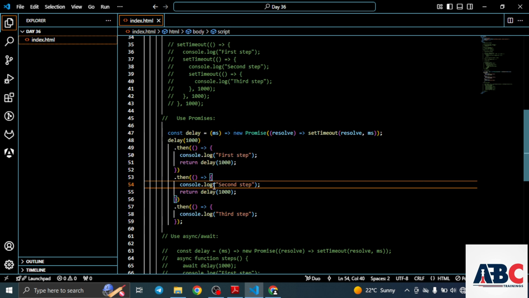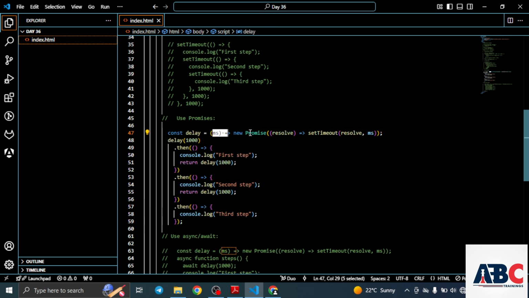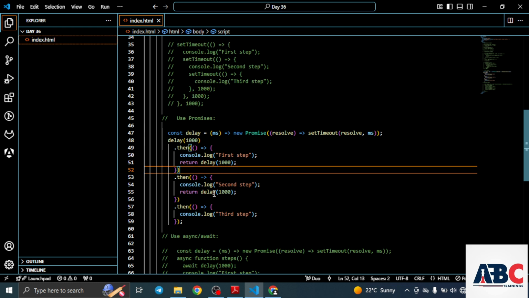Here we can see const delay, and we are using an arrow function. New Promise, resolve, setTimeout, resolve, ms. This is the parameter we have passed here. Delay for 1000 milliseconds, then first step, return delay, and second step, third step. This is by using promises.